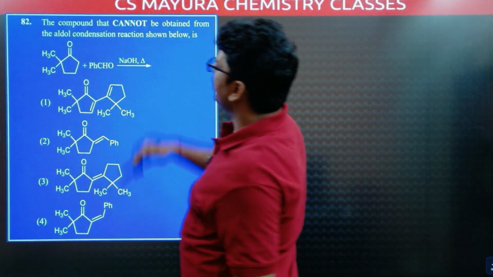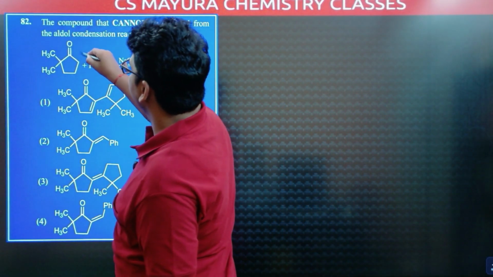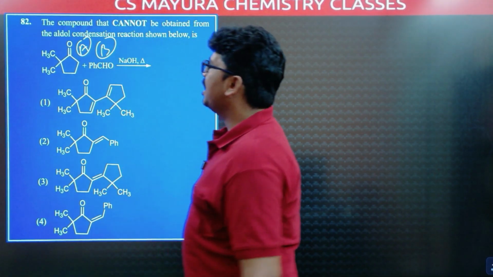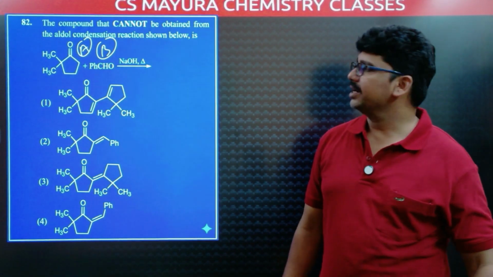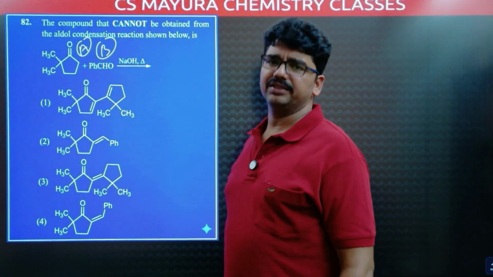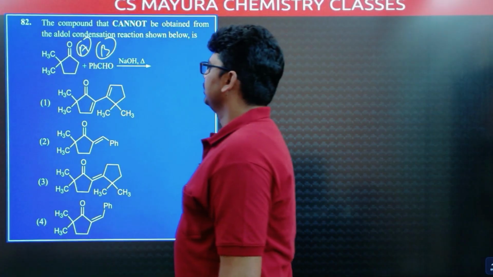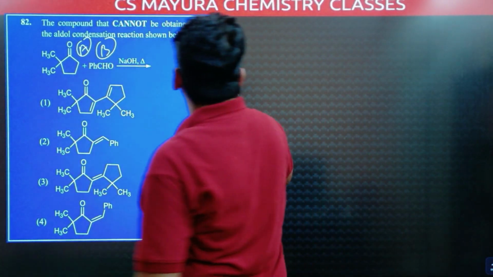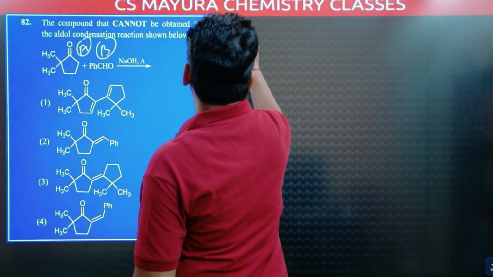This is based on aldol condensation. This is our compound A and this is compound B. To give aldol condensation, we should have at least one alpha hydrogen. Here no alpha hydrogen. Right? It should have at least one alpha hydrogen. So what type of products we can expect?